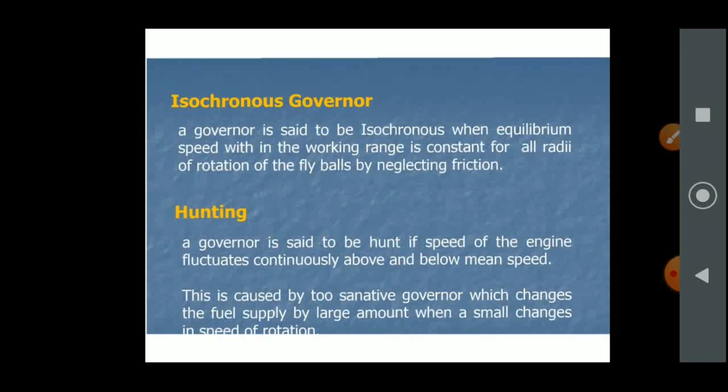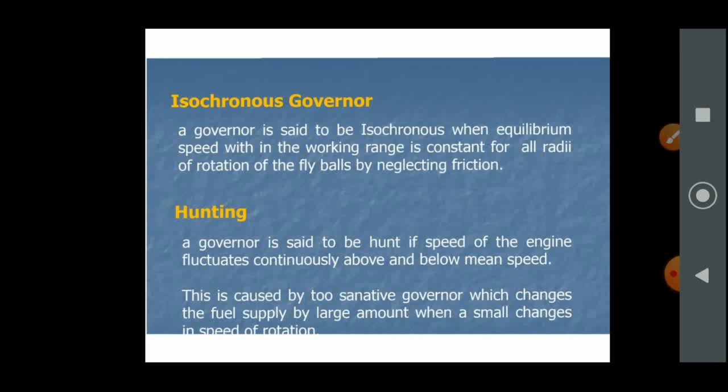A governor is said to be isochronous when the equilibrium speed within the working range is constant for all radii of rotation of the fly balls, neglecting friction.